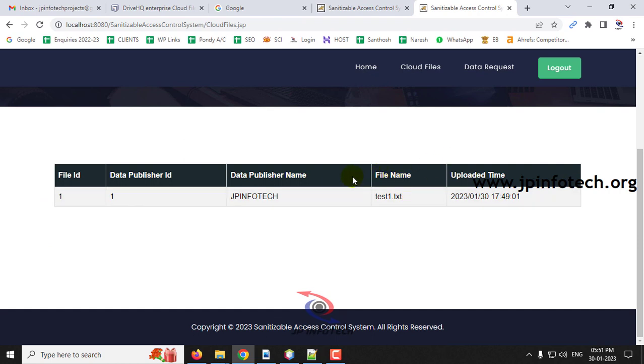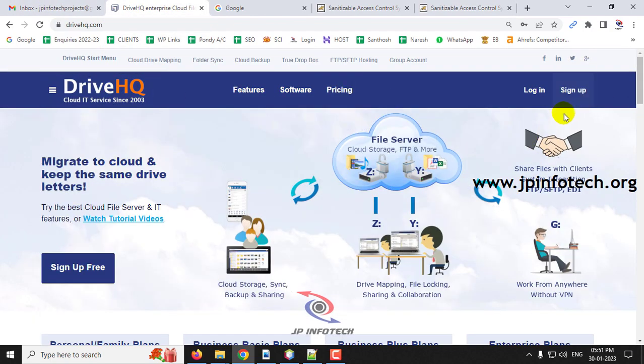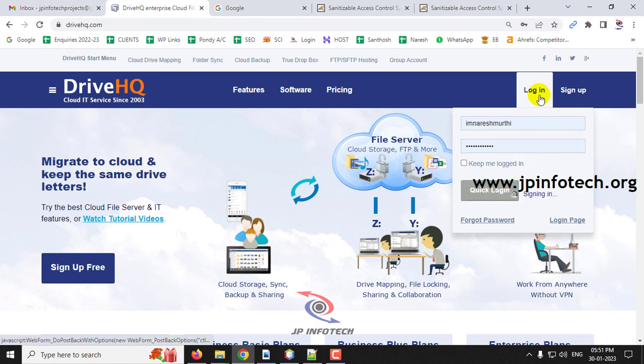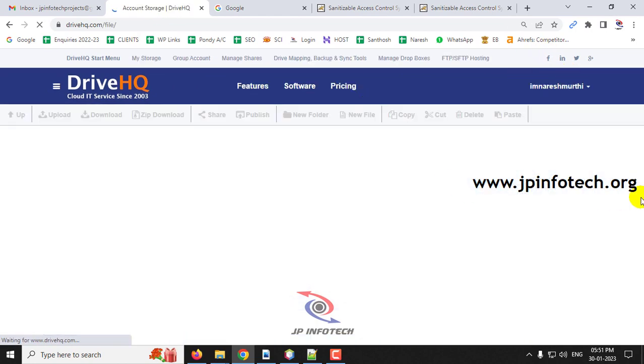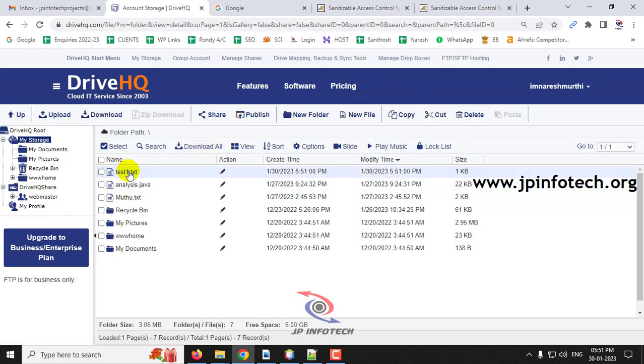And we have shown this uploading to the cloud in real time using the Drive HQ. So Drive HQ is a cloud service provider, a free cloud service provider. So now I'm logging into the Drive HQ with the username and password that is used in the project. So once you have logged in, you can see this test1.txt which I uploaded. Now you can see the date and time, so 5:51. So you can see that one.